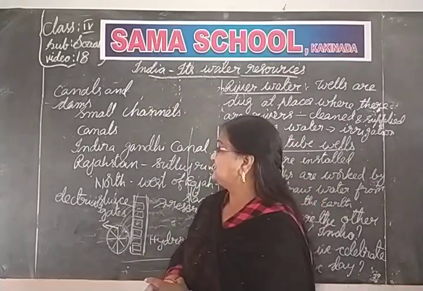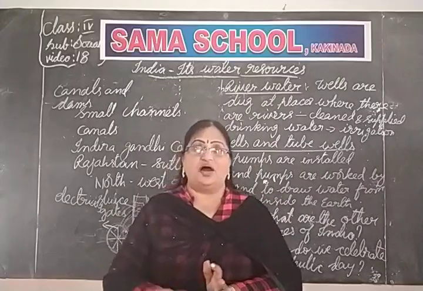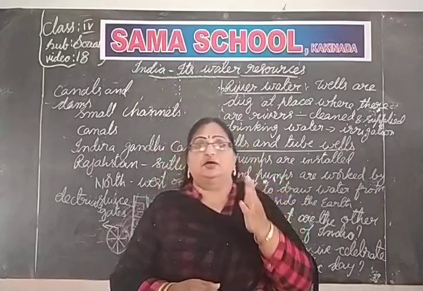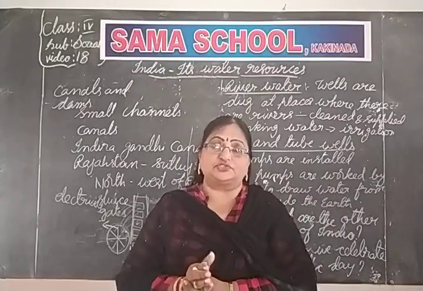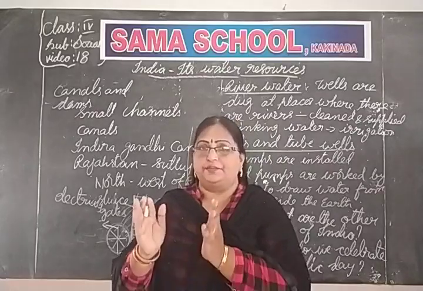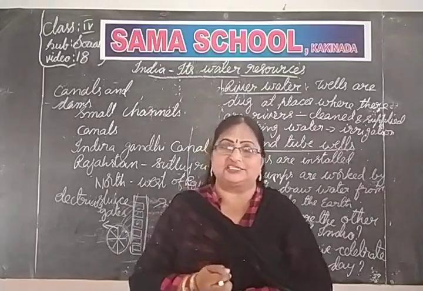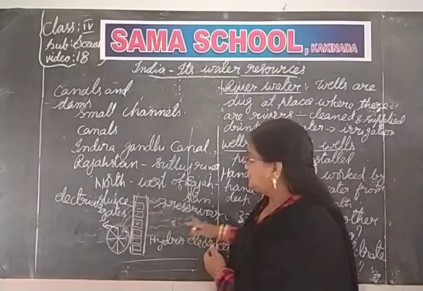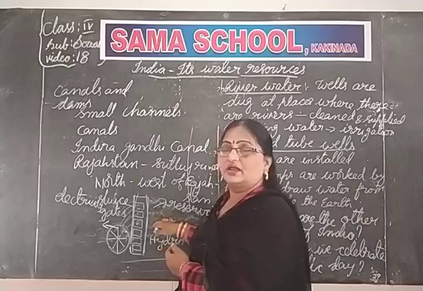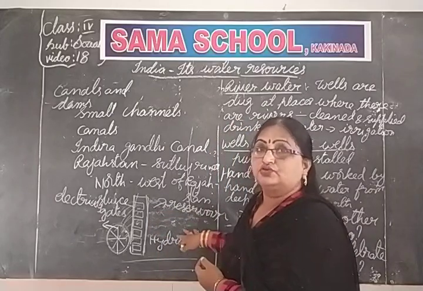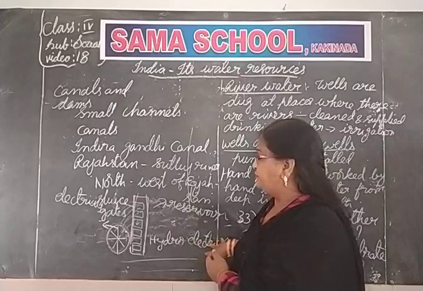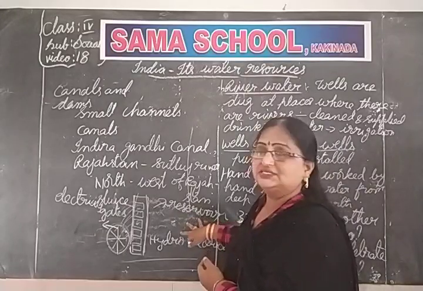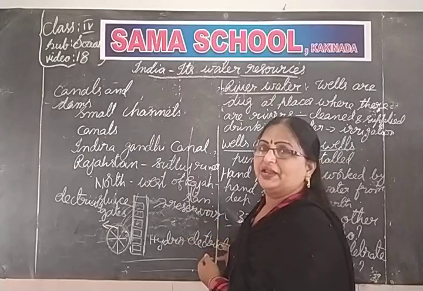And the next one is dams. These dams are walls built across the river to stop the water, to store the water in a place. That place is called the reservoir. The back side of the water is called the reservoir. From this reservoir, water will be supplied through the canals to the fields and villages, whatever they want for drinking, everything.